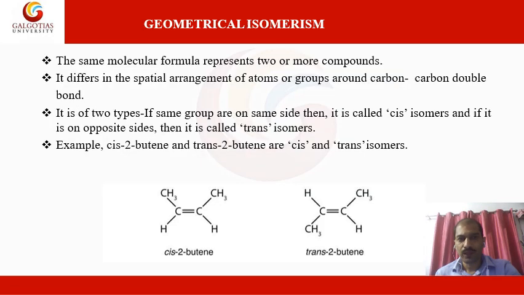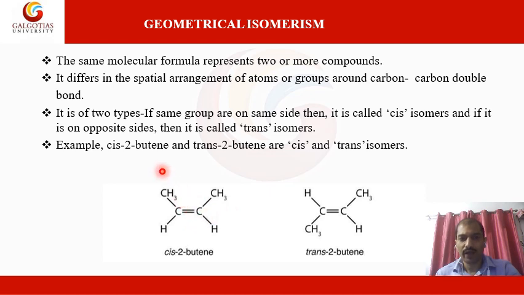Let's see what geometrical isomerism is. You know these examples very well from your undergraduate program as well. For example, cis-2-butene and trans-2-butene are examples of geometrical isomerism. Here, the higher priority groups are on the same side of the double bond.